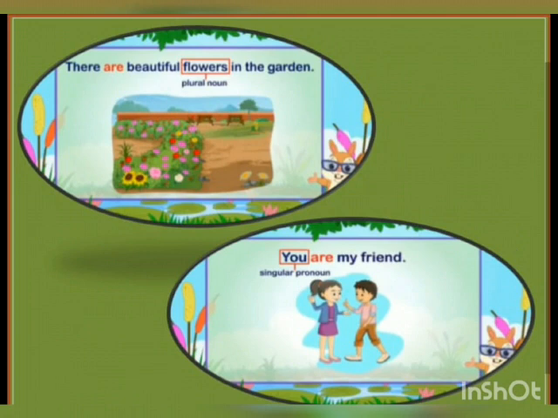There are beautiful flowers in the garden. Now, flowers is a plural noun. And for a plural noun, we use the linking verb are. Next sentence. You are my friend. Now kids, for the pronoun you, we use are. Are is the linking verb used for the pronoun you.